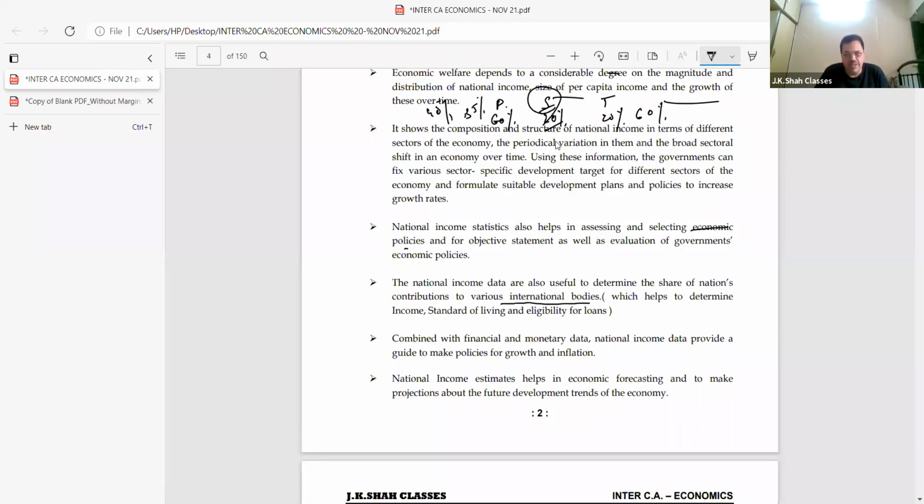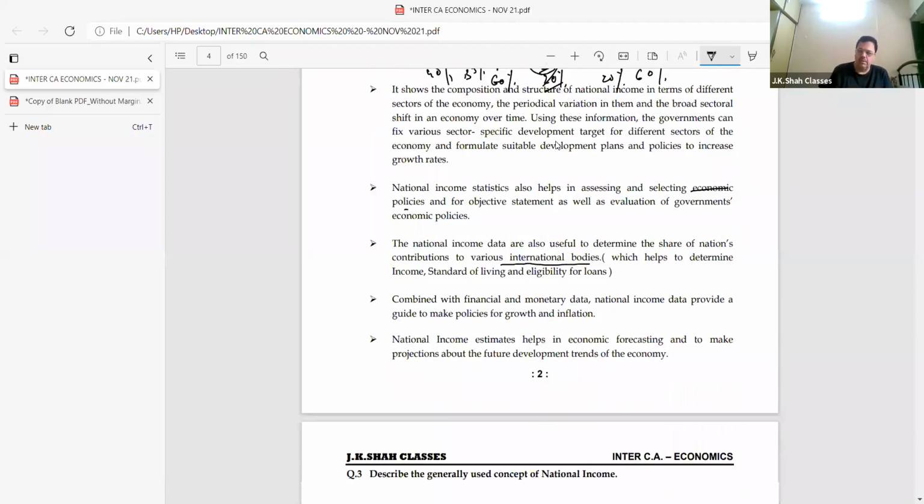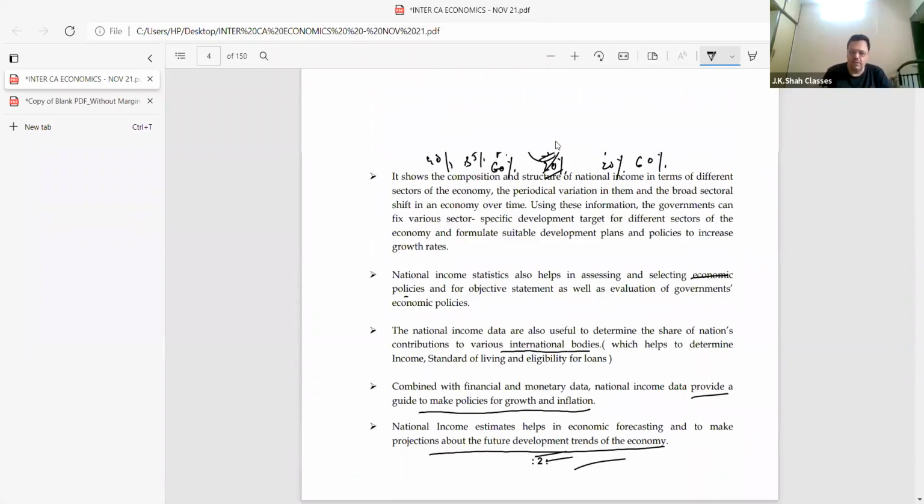Imagine the Wuhan virus we see now. Why is the WTO not ready to take any action against China? Because China is sponsoring them. Come on. Combined with financial and monetary data, national income data provide a guide to make policy and growth for inflation. Forecasting is to make projections about the future development trends of the economy. But with our first point, please remember, this is very important.